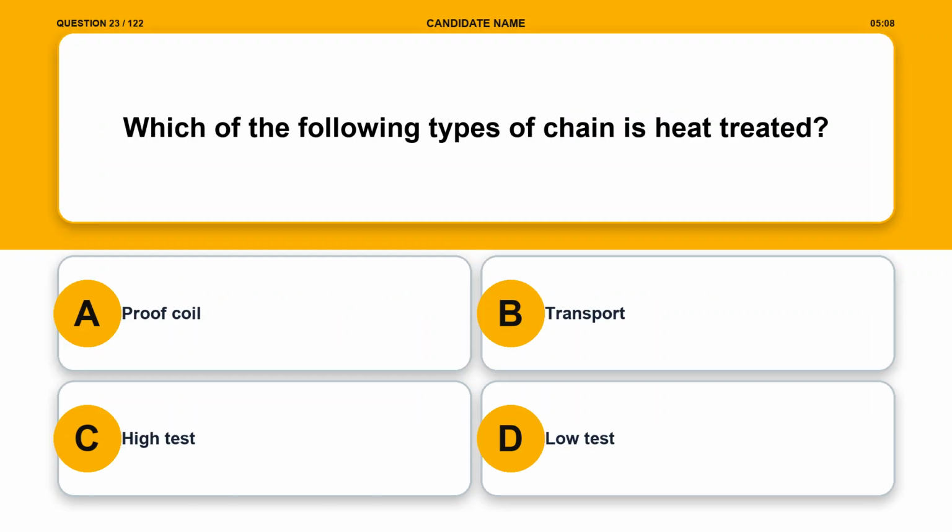Question 23. Which of the following types of chain is heat treated? Option A, proof coil. Option B, transport.